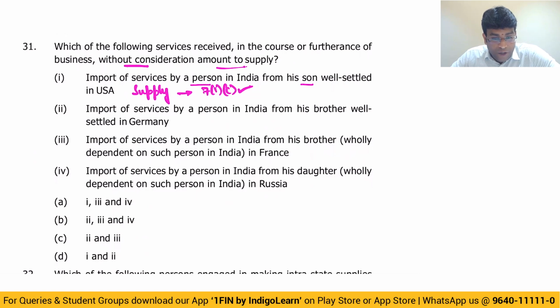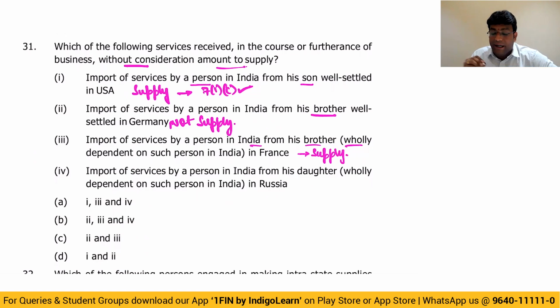Next. Import of service by a person in India from his brother well settled in Germany. This is not a supply because if the brother is well settled, the brother will not come under the relative definition. Import of service from his brother wholly dependent, then this definitely becomes supply. Once he is dependent, he will become a relative. Next, from his daughter. Daughter is definitely a relative. It does not depend on whether she is dependent or not.